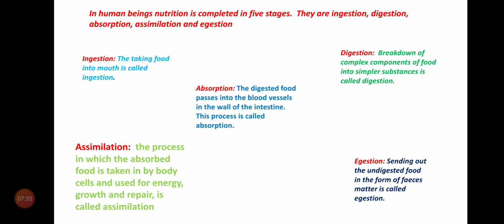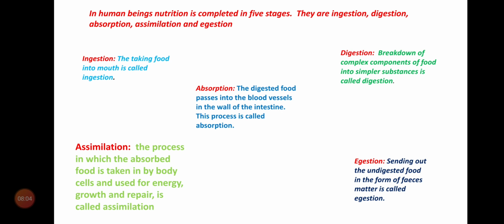Next, digestion. Digestion is a big process. So, what is digestion? Breaking down of complex components of food into simpler substances is called digestion. For example, our food contains different nutrients: carbohydrates, proteins, fats, vitamins, minerals.